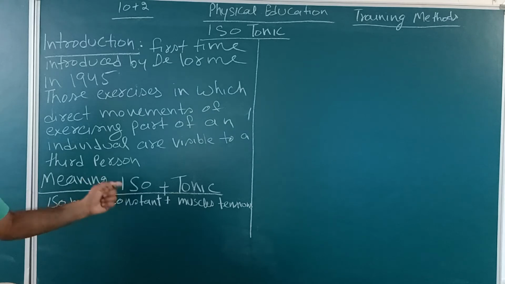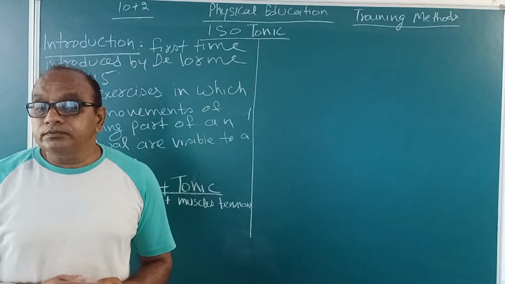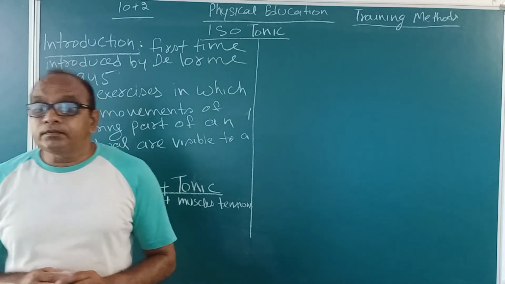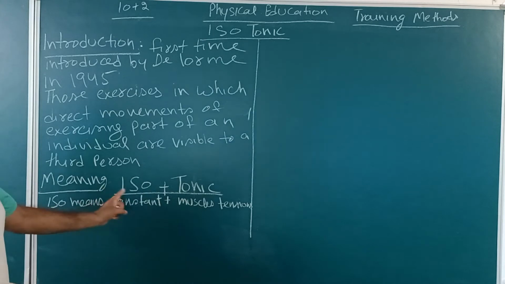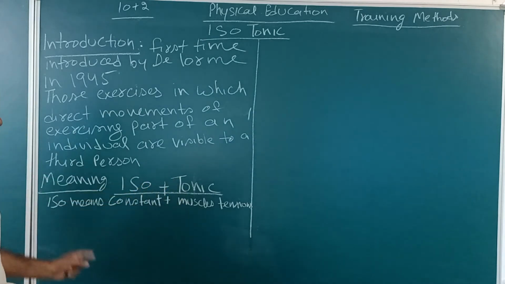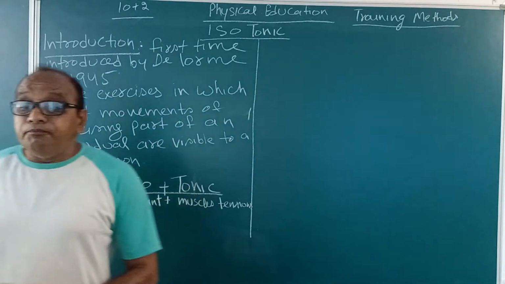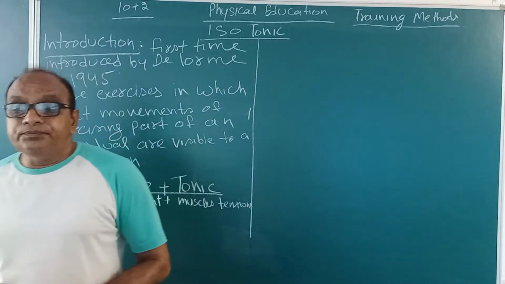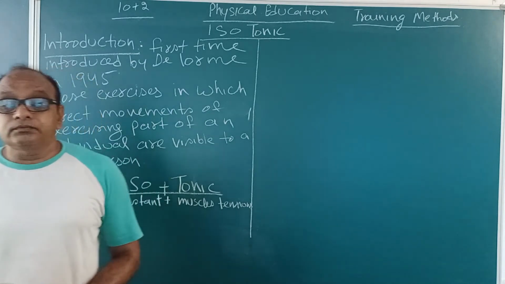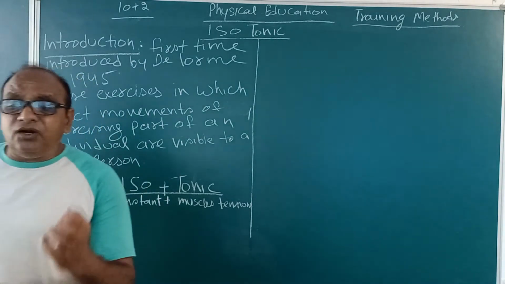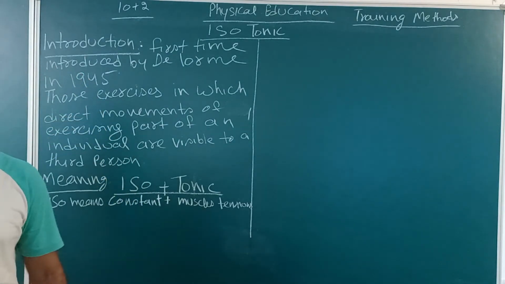the length of the muscles will become short. So first of all, we have to be clear about the meaning of isotonic. Iso means constant and tonic means muscle tension. In this type of exercise, the tension of muscles remains constant.